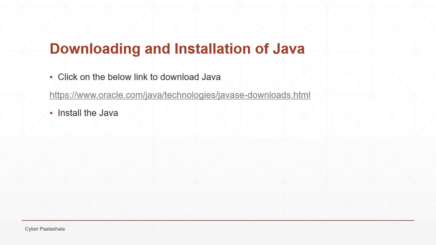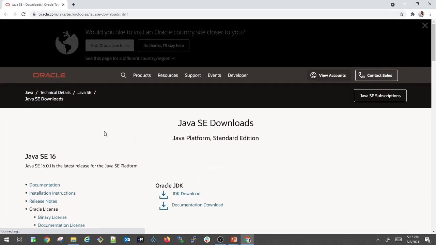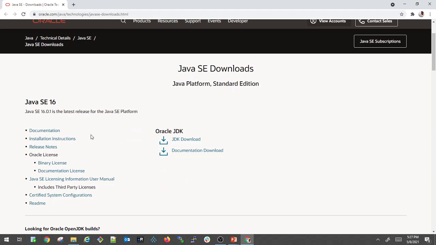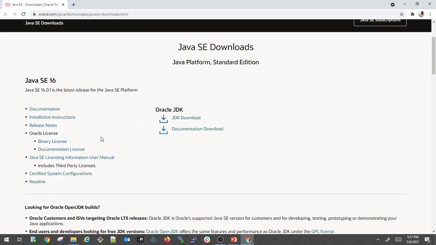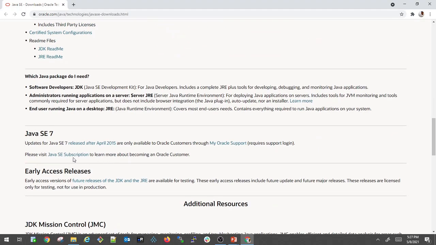Let us see how we can download and install Java. Click on the below link, which will take you to the Oracle site, and from there you can download Java. I'll be posting this link in the description section also, so you can download it from there. So I'm going to click on this link, which is taking me to the Oracle site. Now here we can see all the Java versions. Currently we have Java 16 and we also have Java 11, Java 8 and so on.